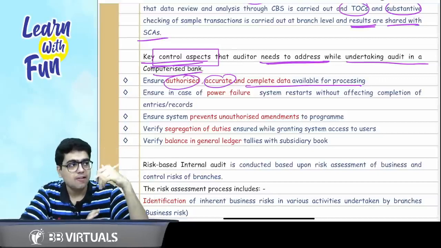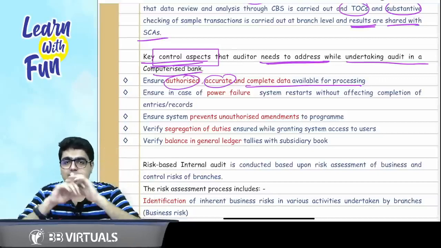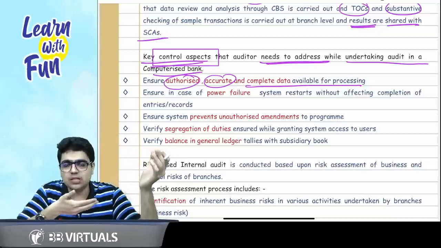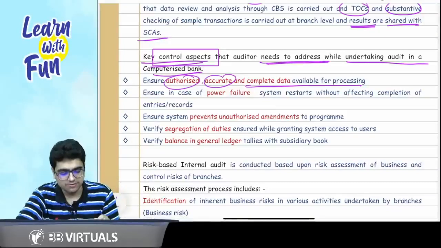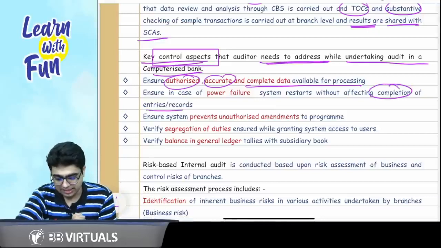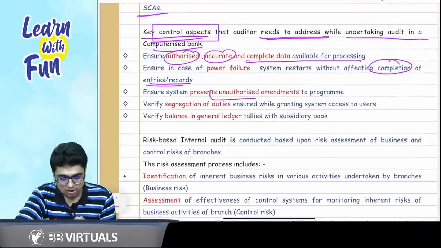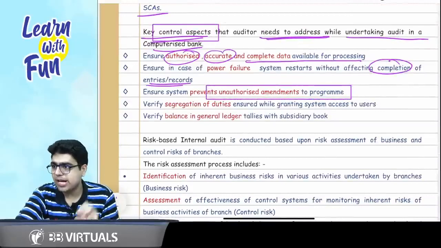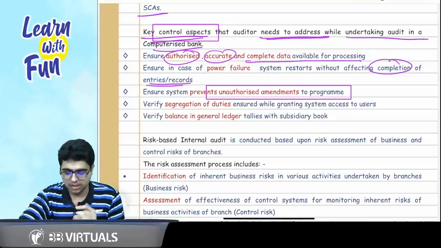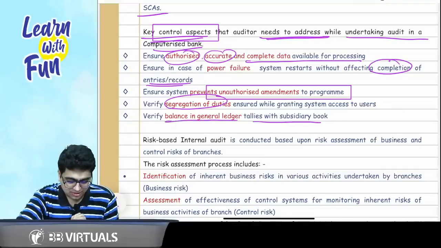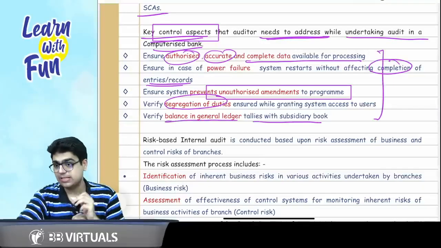Second thing, whenever the bankers are processing their transaction, if the power goes off, the system restarts without affecting the completion of entries and records. Next thing, it prevents unauthorized amendments to the program. There is segregation of duties, and balance in general ledger tallies with the subsidiary book. So these are the 5 points that you need to remember.